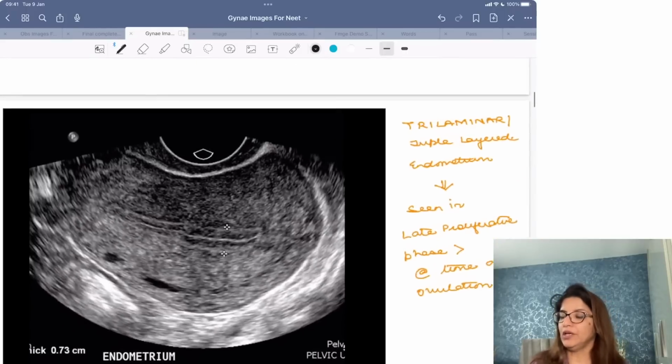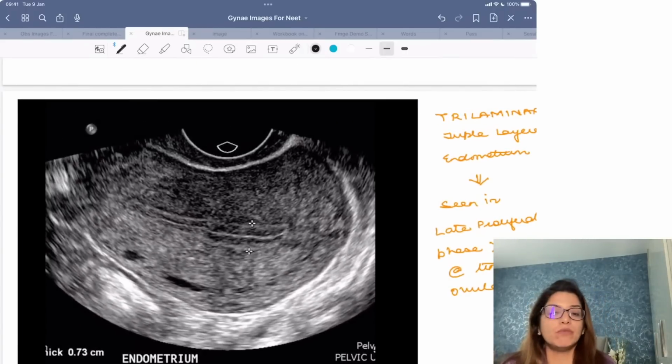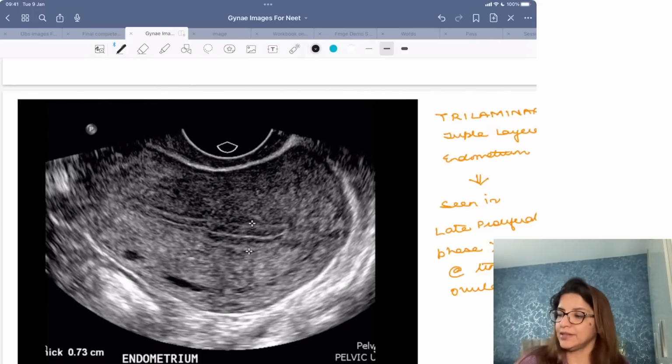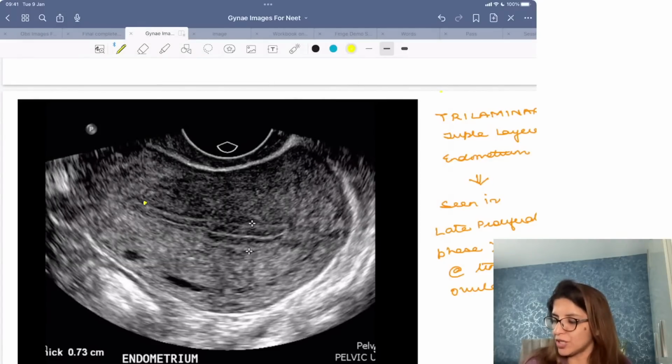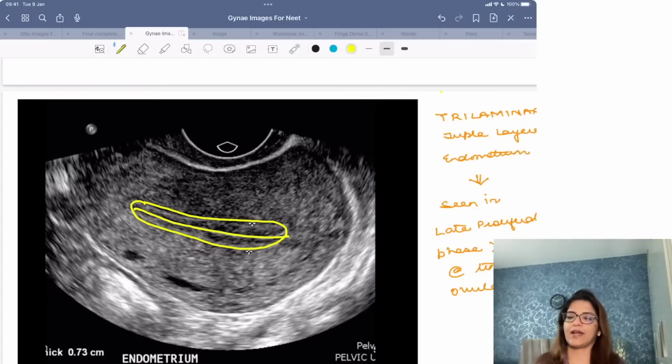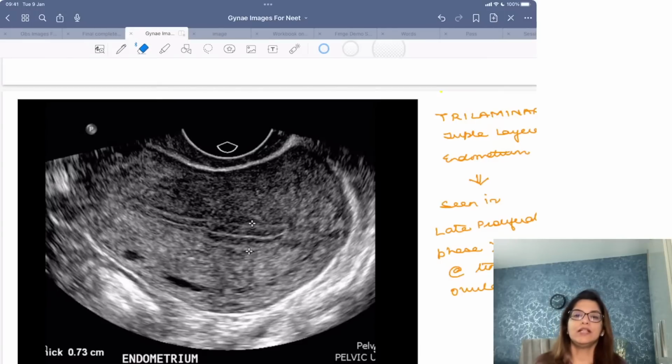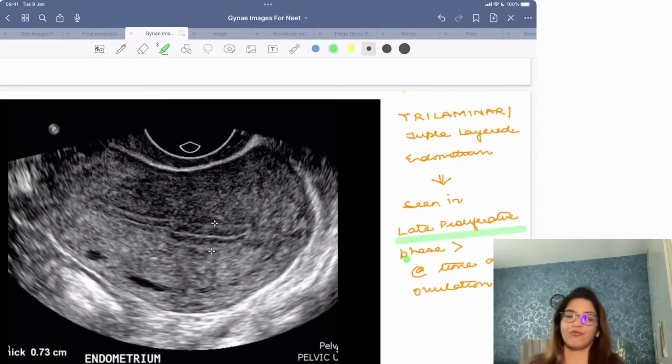Now, look at this ultrasound image over here. In this ultrasound image, what are you seeing? You are seeing that the endometrium is appearing triple layered. There are 3 layers of endometrium which can be so clearly made out. I am raising it so that you can make it out. This is trilaminar or triple layered endometrium, and this is seen in the late proliferative phase.